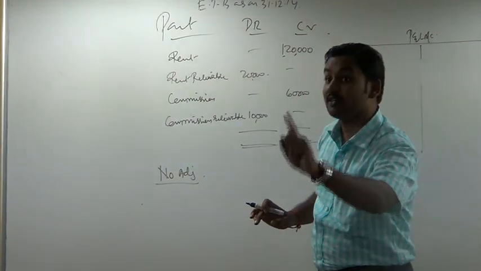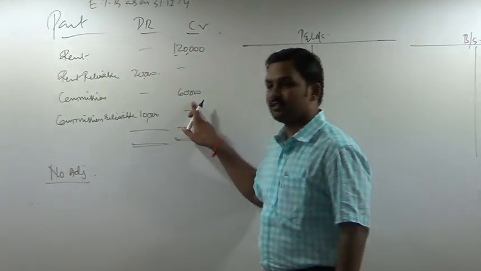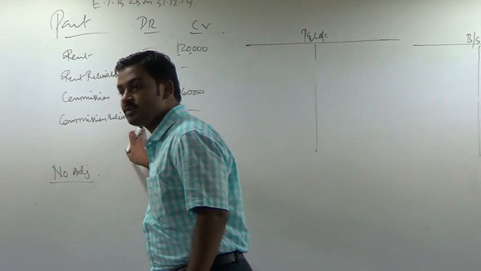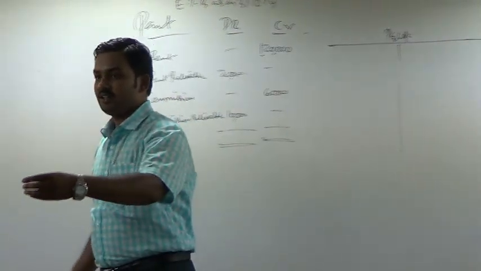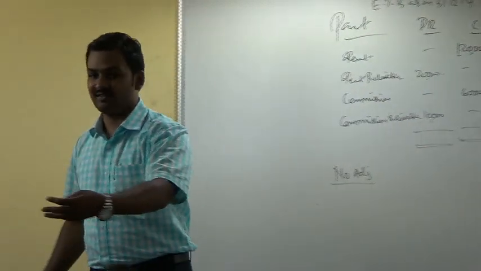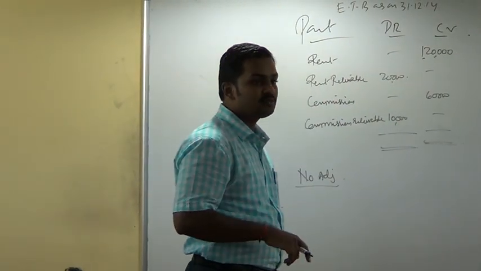That means received is how much? 1 lakh. Similarly, we are showing commission income as 60,000, but we are saying receivable 10,000. That means out of 60,000, 10,000 is yet to be received, and 50,000 is already collected. Are you able to understand? Now, please tell me, will you again add rent receivable to rent account and commission receivable to commission account?